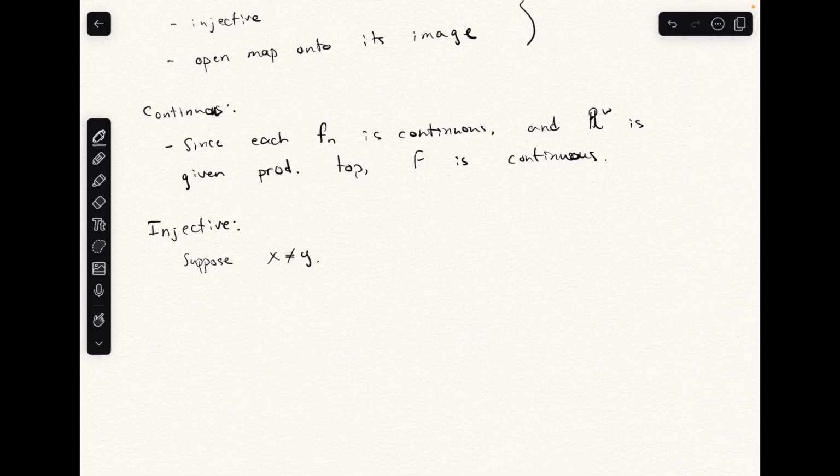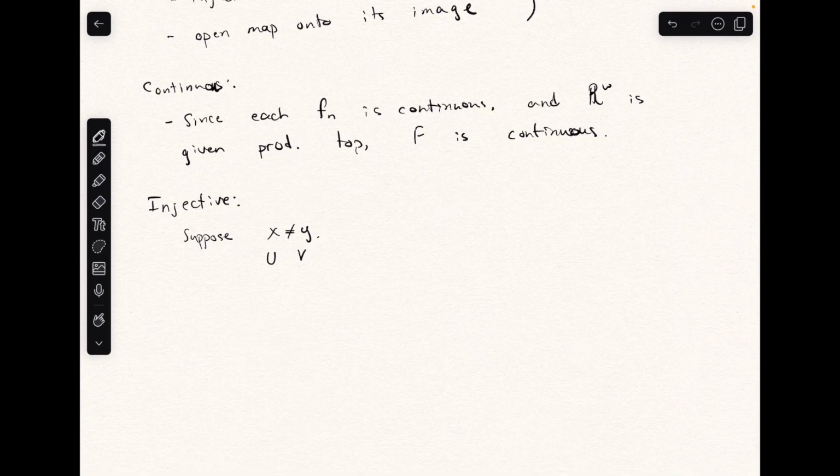Since the space is Hausdorff, we can find an open set containing x, call it U, and some disjoint open set containing y, call it V. But then we can choose x and U and say there's some n where f of n of x is greater than 0, but the image of the complement of this set maps to 0, so it vanishes.